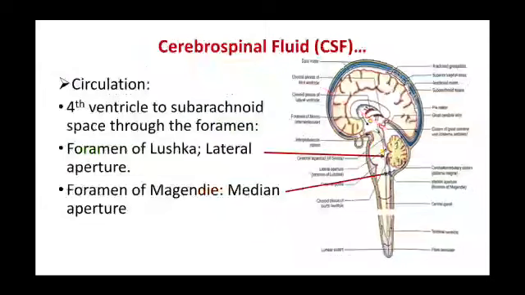So from the fourth ventricle, it enters the subarachnoid space through the foramina, which I already told you about, the foramina of Luschka, that is the two lateral apertures, and the foramen of Magendie, a median aperture.